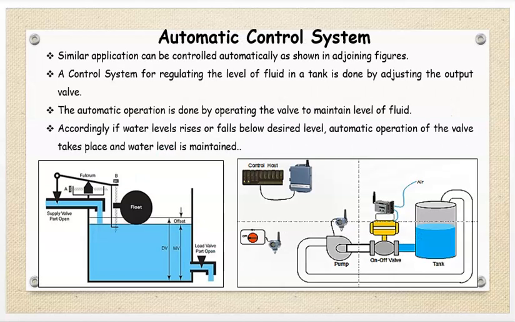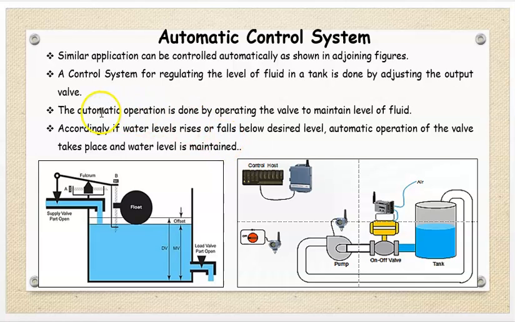Now we will see automatic control system. Similar application can be controlled automatically as shown in the figure. Now you just see in this figure, here float is there, water level is there. Suppose if water level reaches the desired height, what will happen? This float will rise and then this valve will go down so that water coming inside the tank can be restricted. Therefore, this is known as automatic control system.